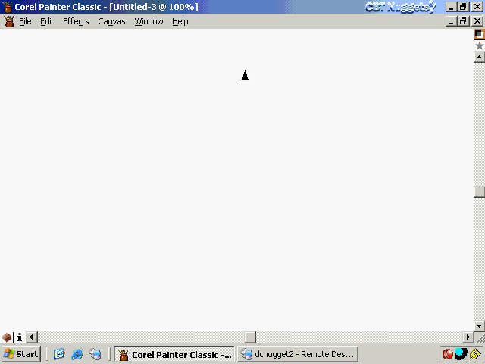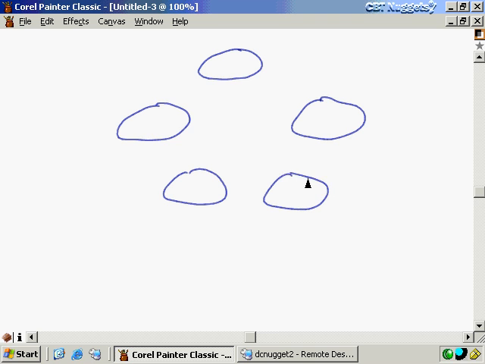Were you an NT4 domain admin? I'm sorry if you were. Anyway, we had an NT4, and these all represent NT4 domains. I'll just make 5 of these. It was trust relationships that you had to manually create. So if I had a resource down in this domain that I wanted everybody to be able to access, a file share or something, then I would have to create trust relationships, so I'd point an arrow to that domain, and the pointed part of the arrow points to the domain where we are trusting the users and the groups and the accounts that we have up there. So now that I trust that user, I'll allow them to access my file share. So we'd have to trust all of these domains like this.